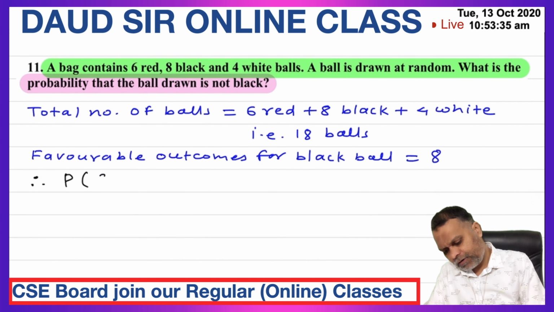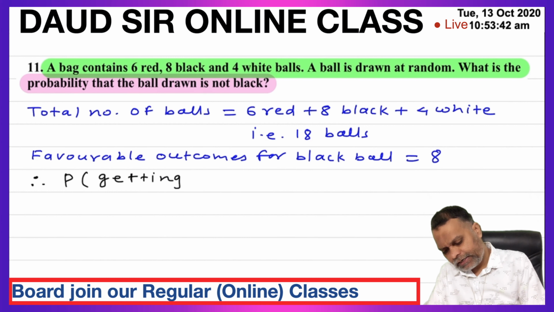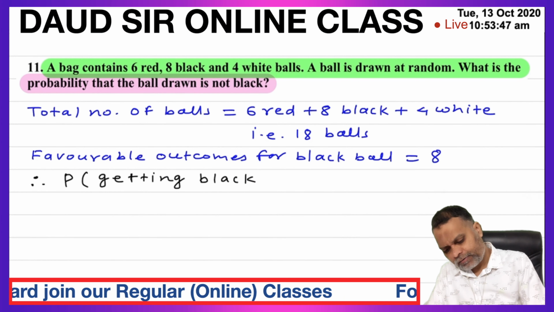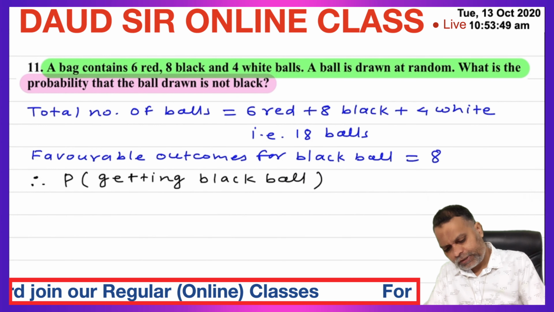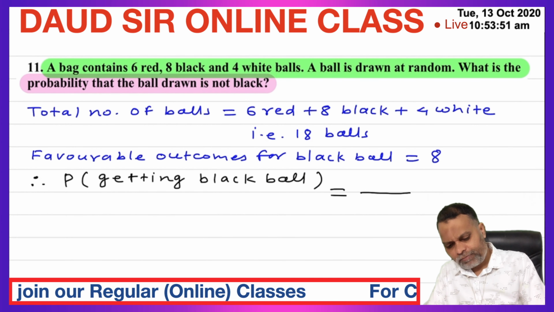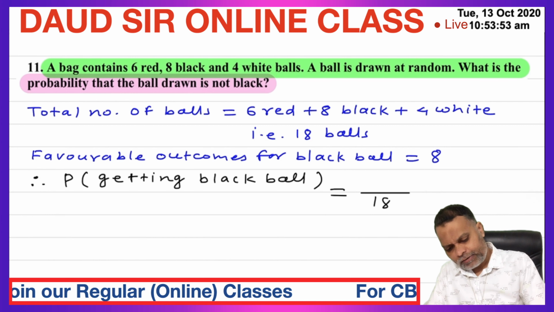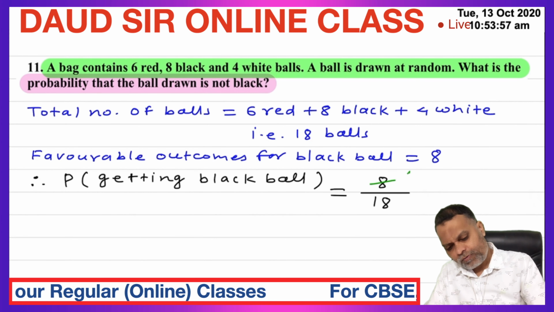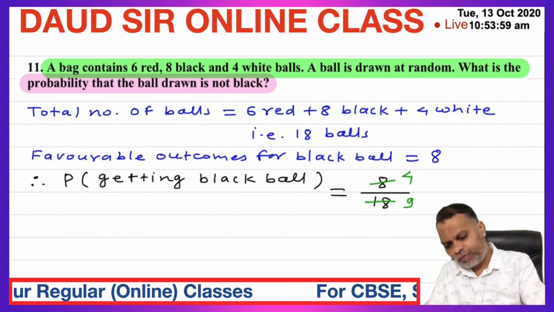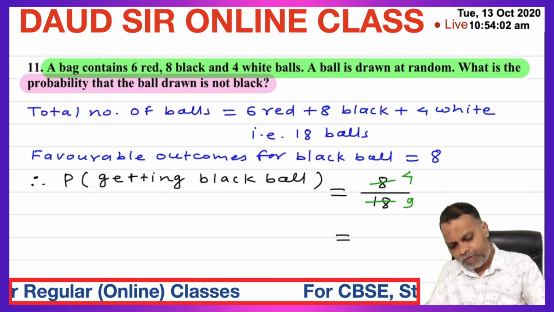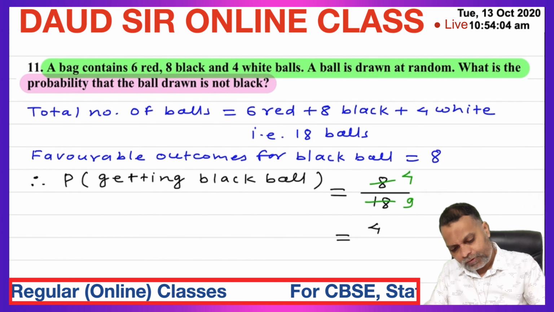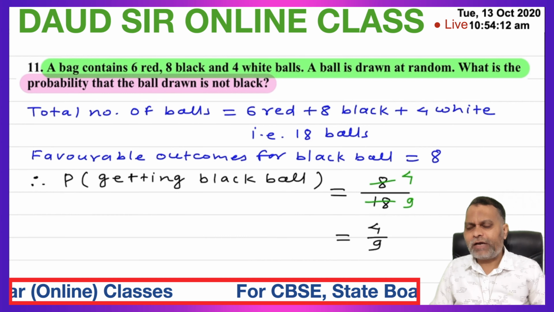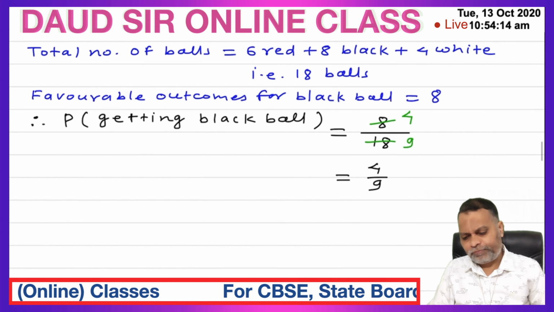therefore probability of getting black ball is equal to total number of balls 18, black balls 8, cancel by 2. 4 twos are 8 and 2 nines are 18. 4 by 9. So probability is 4 by 9. This is probability of black ball. Now we have to calculate the probability of not black ball.